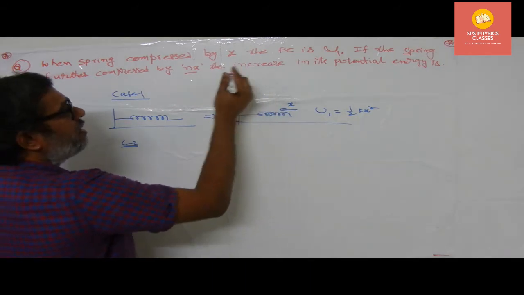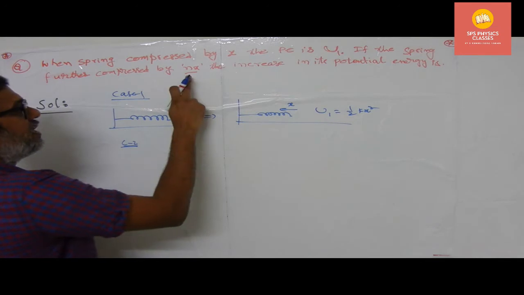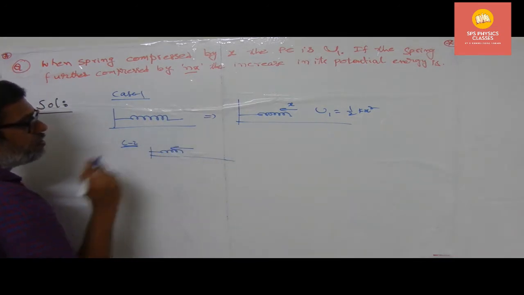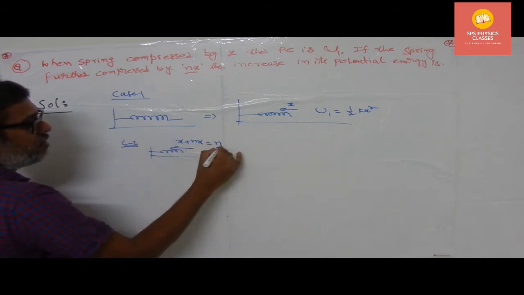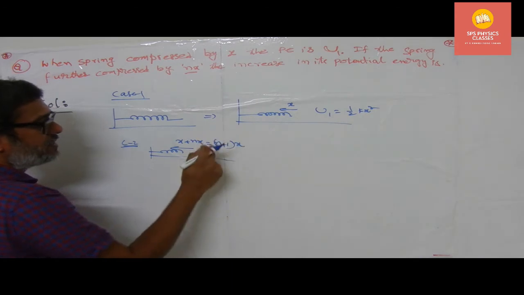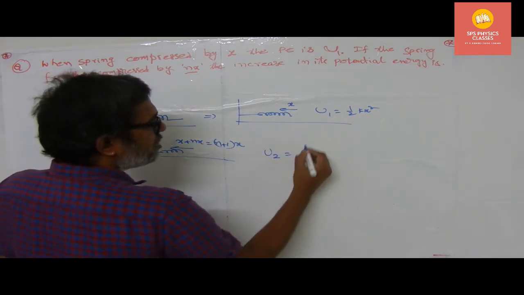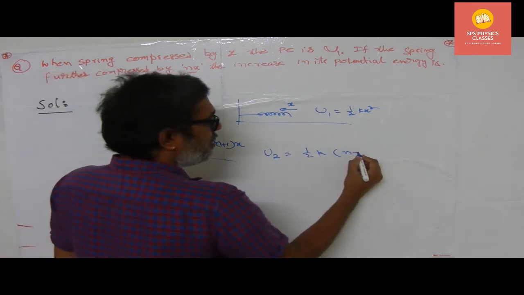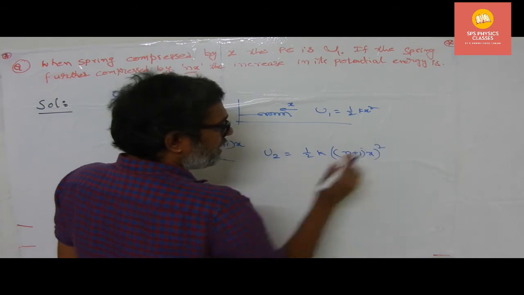The spring is further compressed by nx. Further compressed by nx means the new compression will be equal to x plus nx, which is equal to n plus 1 into x, the total compression length. Therefore, the new potential energy U2 is equal to half k into, what is the compression length here? n plus 1 into x whole square, we can write down like this.